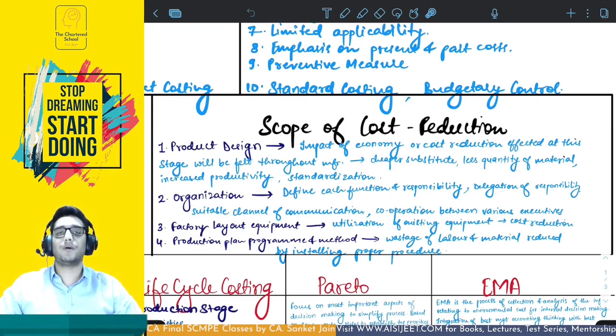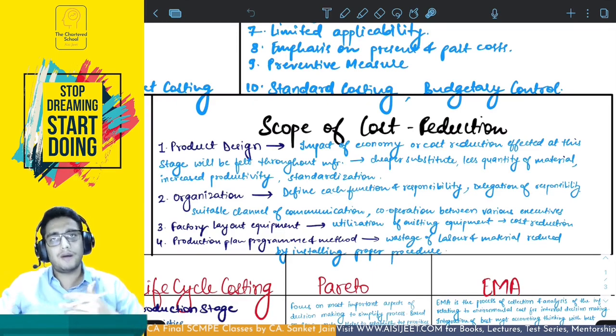Third is factory layout equipment. So basically what you have to do is you have to utilize the existing equipments in such a way that it results in cost reduction. Basically efficient utilization of your equipments, and the layout also should be arranged in such a manner of these equipments that your productivity is high.